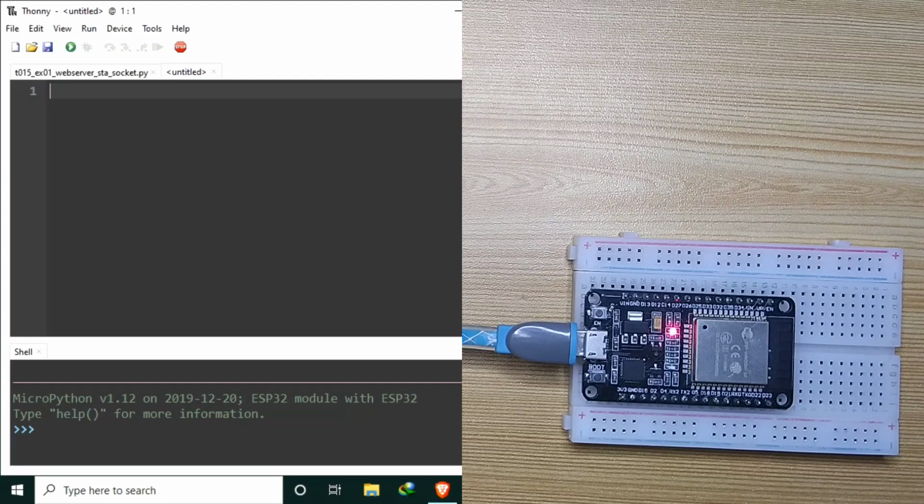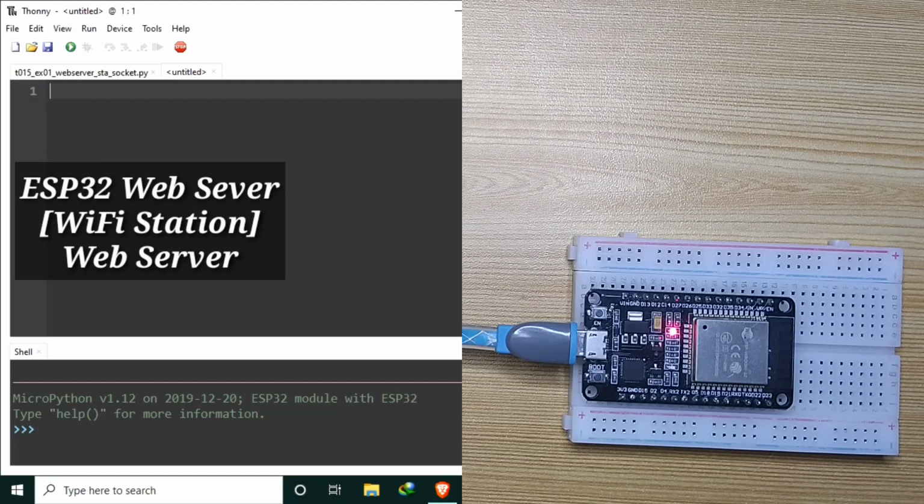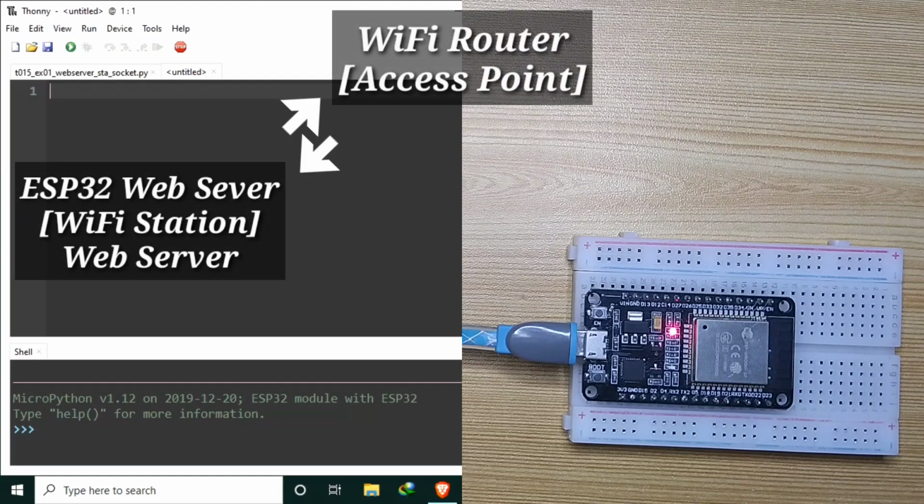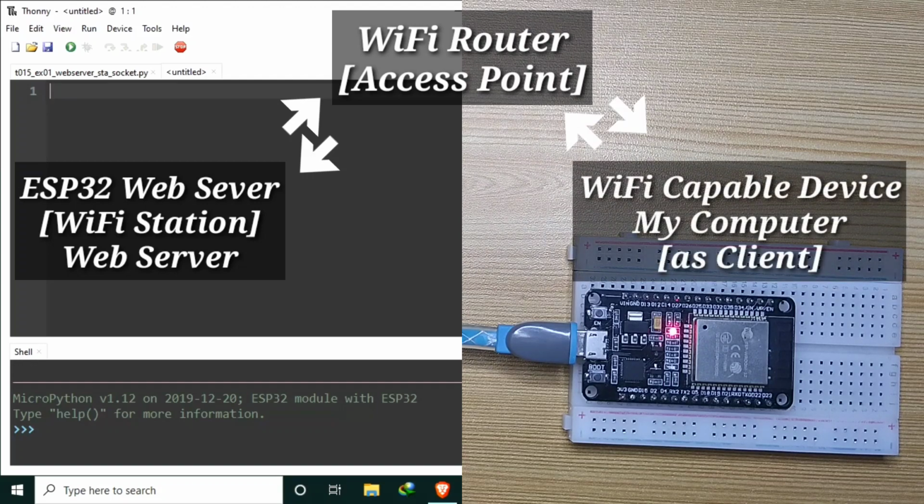First, we will configure the ESP32 Wi-Fi as a station and connect it to a Wi-Fi router. The Wi-Fi router will serve as a middleman between the ESP32 web server and the client. The client could be any device with Wi-Fi capability. So without further delay, let's begin with the basics.